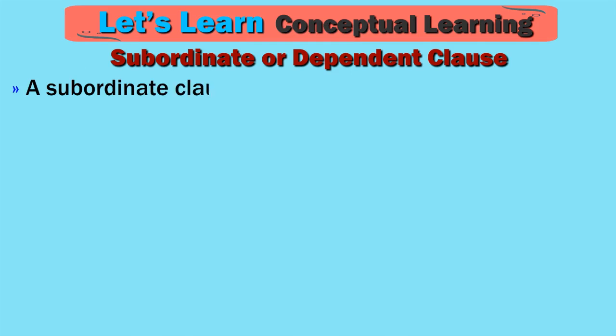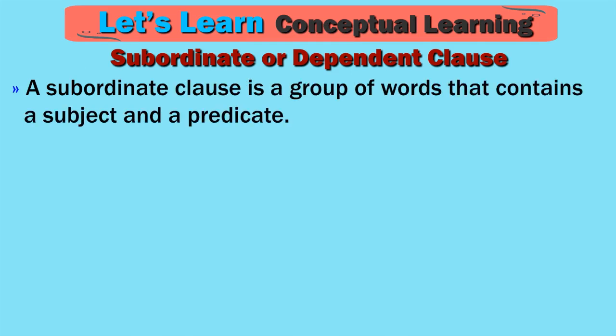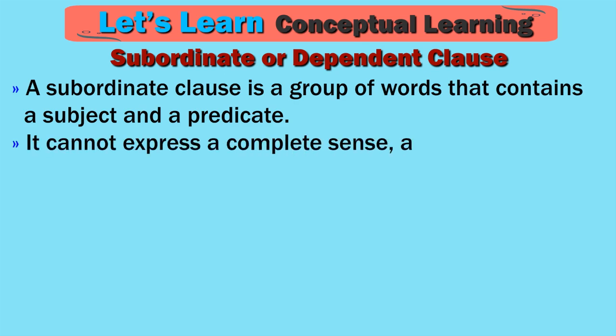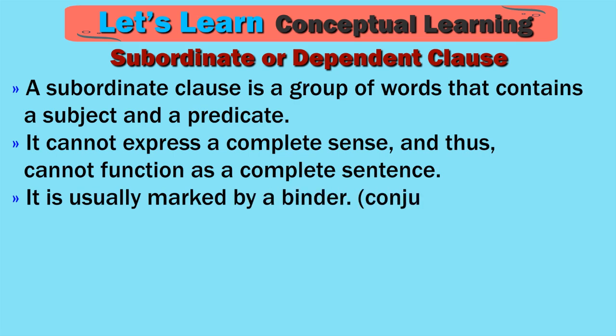Subordinate or dependent clause. A subordinate clause is a group of words that contains a subject and a predicate. It cannot express a complete sense and thus cannot function as a complete sentence. It is usually marked by a binder, a conjunction.